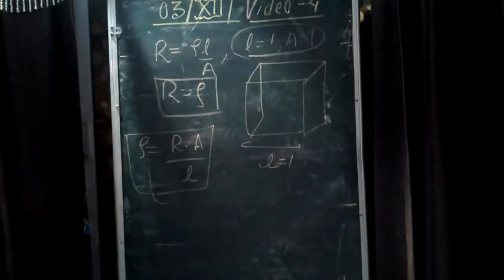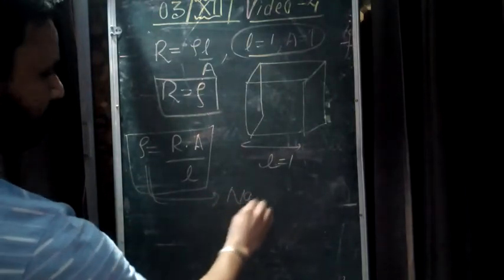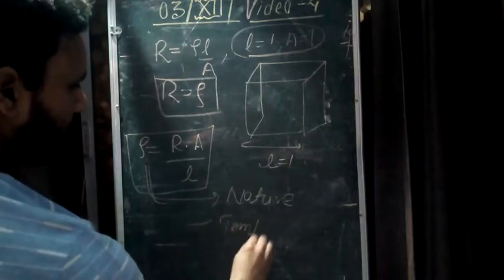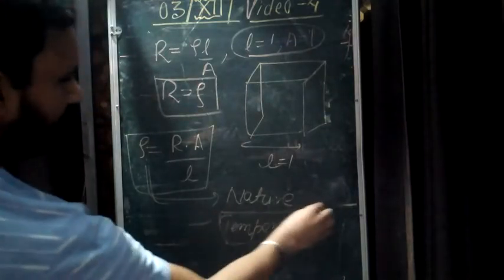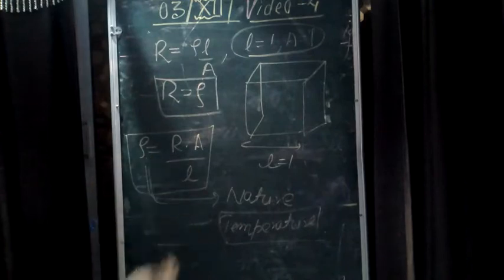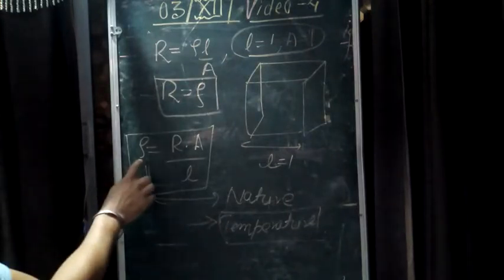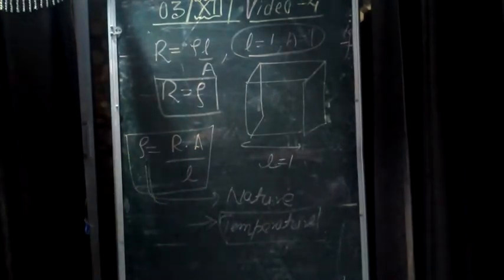It only depends upon the nature of the material and temperature. In the previous article, we saw how resistivity varies with temperature. If we take temperature constant, then resistivity does not depend upon A and L. It is always constant unless temperature is changing.